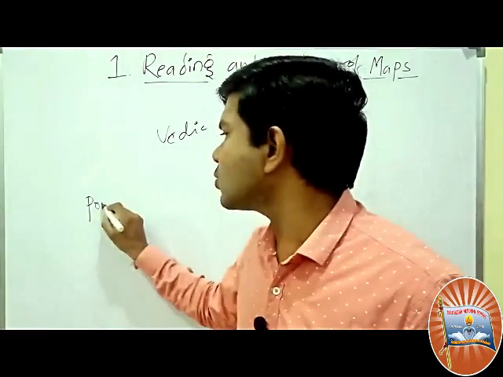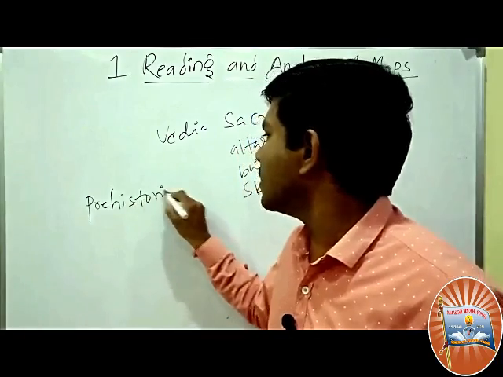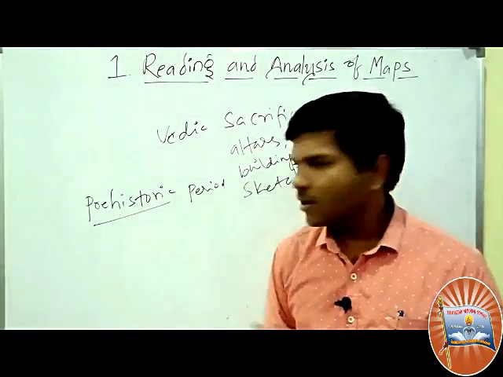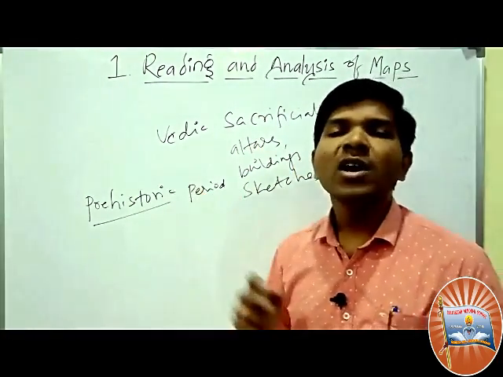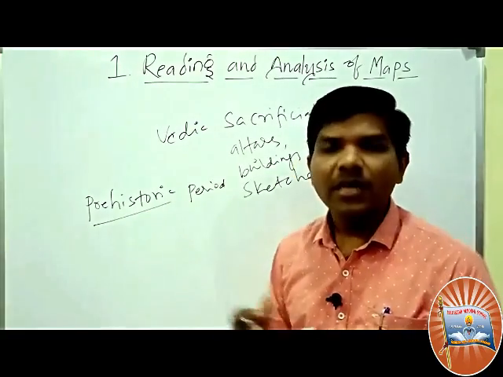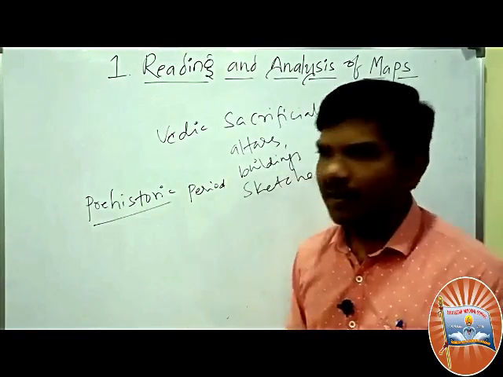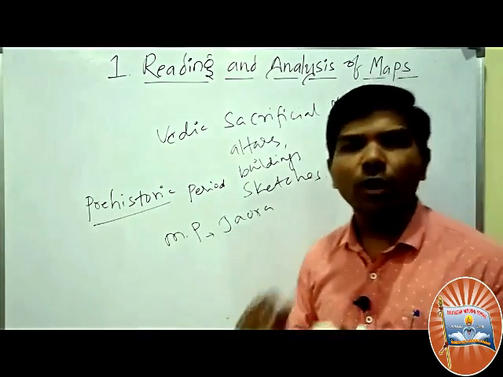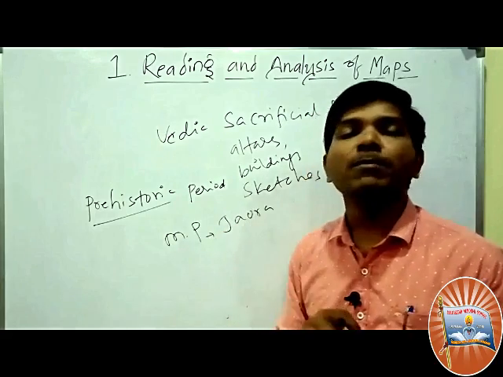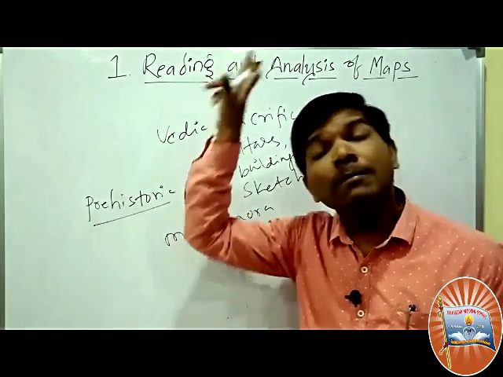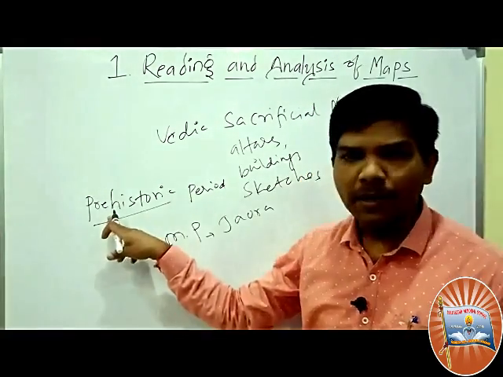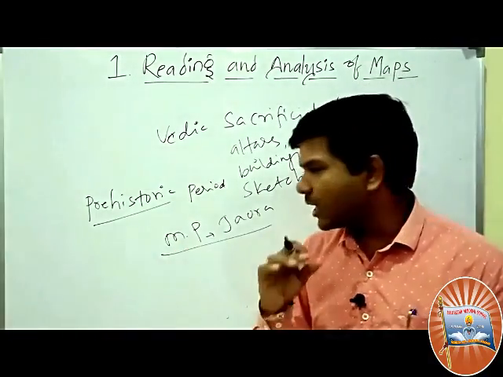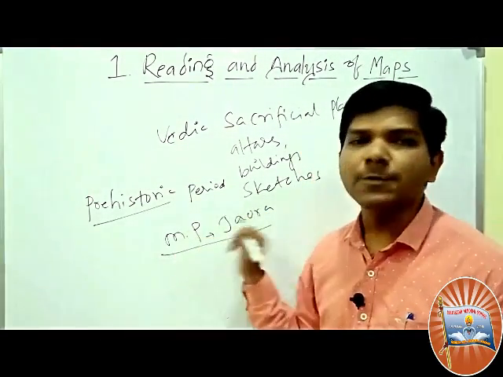For example, you see the prehistoric period. What is meant by prehistoric period? Prehistory means the history was unwritten. No written evidences are available. Historic period means written evidences were available. In Madhya Pradesh, in Jaora, certain cosmographic speculations were made by the people of the prehistoric period. We found these in caves or places of Madhya Pradesh, especially in Jaora.